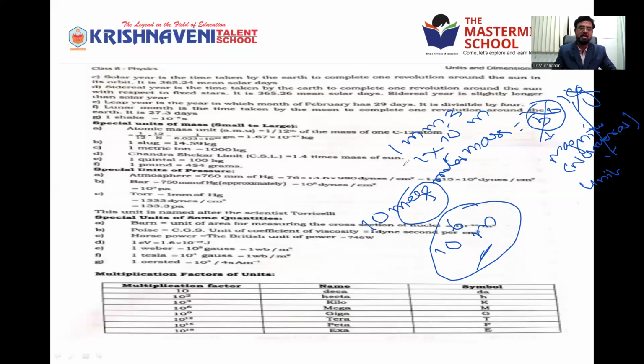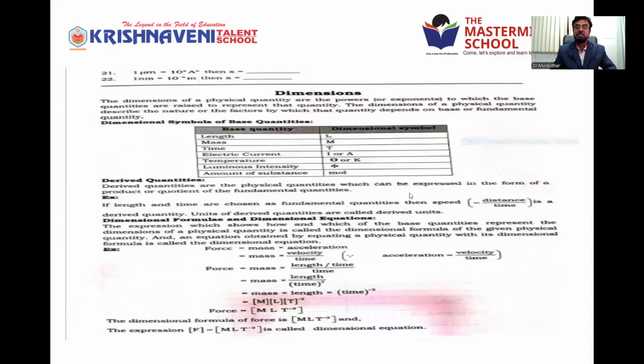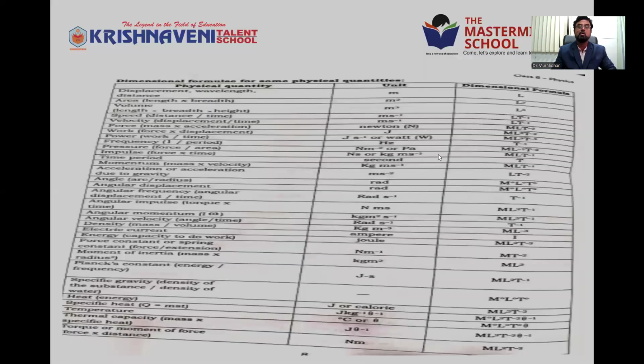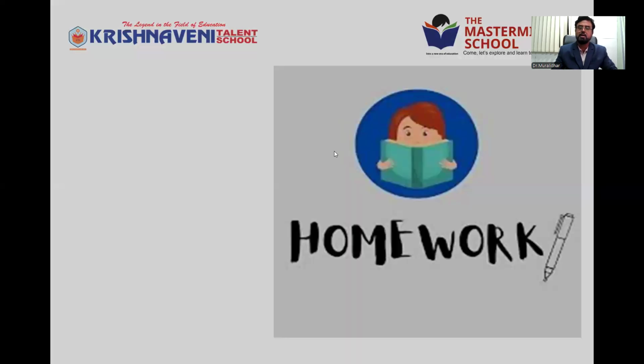They are also called deca, hecta, kilo, mega, giga, which are positive. Negative means milli, micro, nano, pico. Nano is 10 power minus 9. Very small, nanocars. Clear? This is a complete picture about the units. So with this, we have finished one complete part, that is the units part. Next, we'll move to the new topic, that is dimensions. It is completely new for you. So in the next class, we'll discuss what is dimension, what is the use of dimension, how to write the dimension formula, and everything.